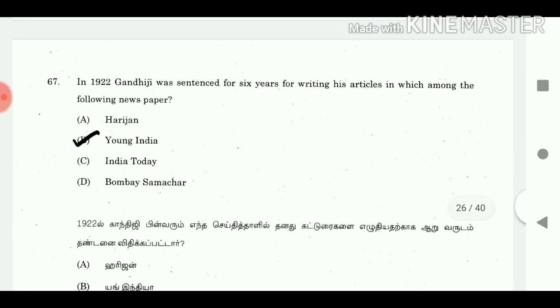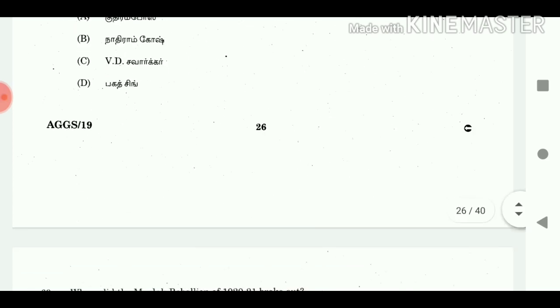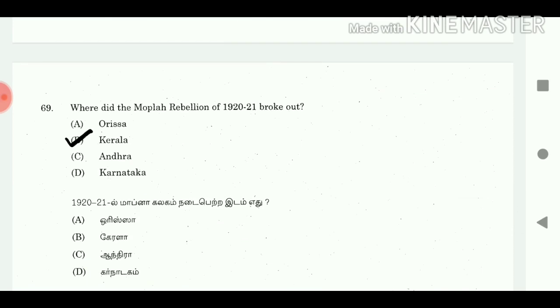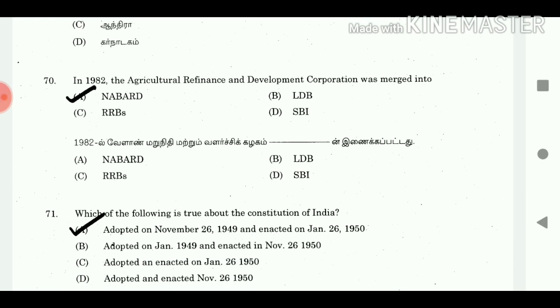67. In 1922, Gandhiji was sentenced for 6 years for writing his articles in which among the following newspapers? Answer Young India. 68. Who threw the bomb on King's Fort, the unpopular deed at Muzaffarpur? Answer Khudiram Bose. 69. Where did the Mopla rebellion of 1920-21 break out? Answer Kerala. 70. 1982, the Agricultural Refinance and Development Corporation was merged into answer NABARD.